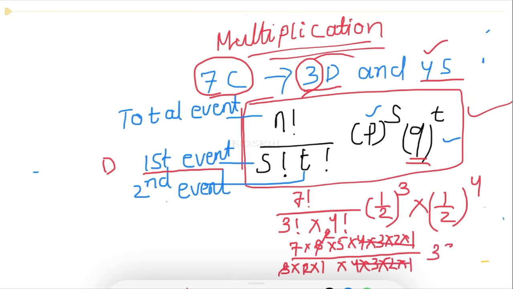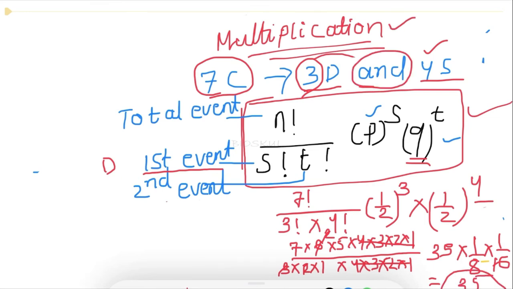So what do you get here? 7 multiplied by 5 is 35, multiplied by 1 upon 2 to the power 7. So what will we get? It's 1 upon 8, similarly 1 upon 16. So what will be the ratio? It will be 35 upon 128. Look, this is very simple.